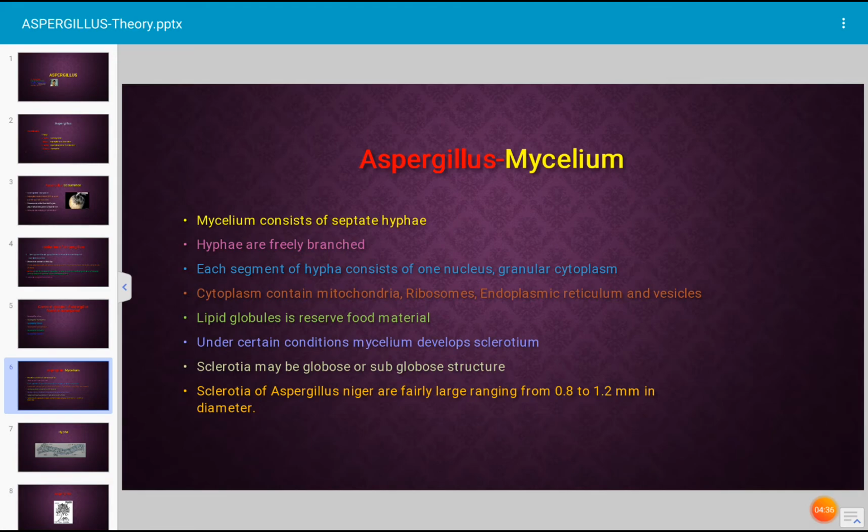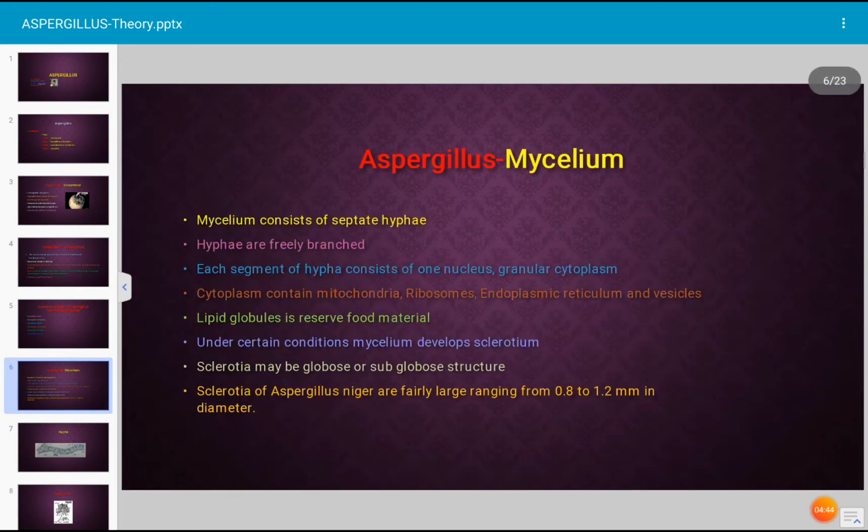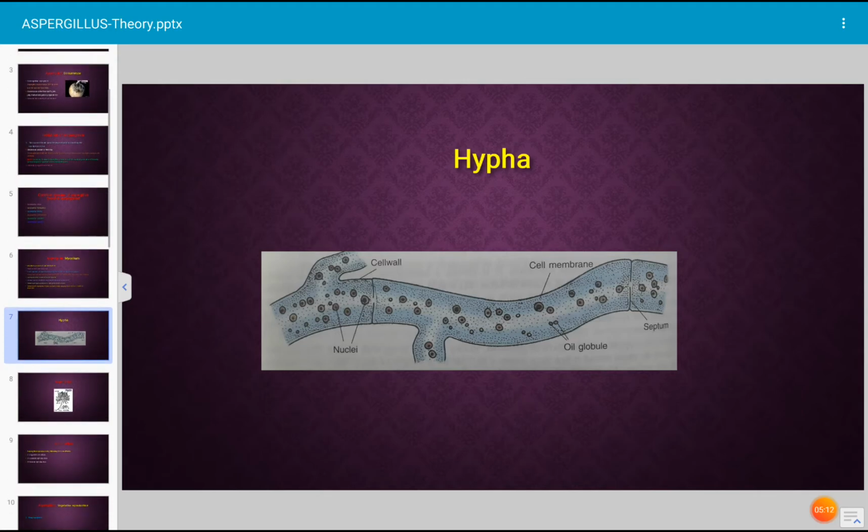Under certain conditions, mycelium develops sclerotium. Sclerotia may be globose or subglobose structures, and these sclerotia of Aspergillus niger are fairly large, ranging from 0.8 to 1.2 mm in diameter. Next, this is an enlarged photograph of hypha. It consists of a nucleus, the cell membrane is showing, oil globules are visible in this photograph, and septa are shown. This is the hypha of Aspergillus niger.